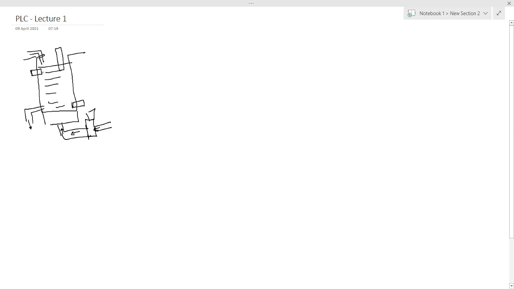So basically what all things does this system have? This system has mainly three things. What are those three things? There are sensors, there are actuators, and there is a controller. Though there are several sensors and several actuators, there is a single controller.